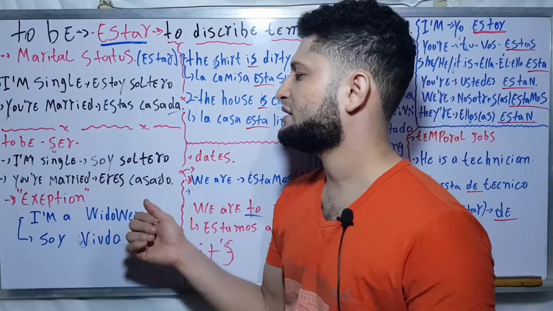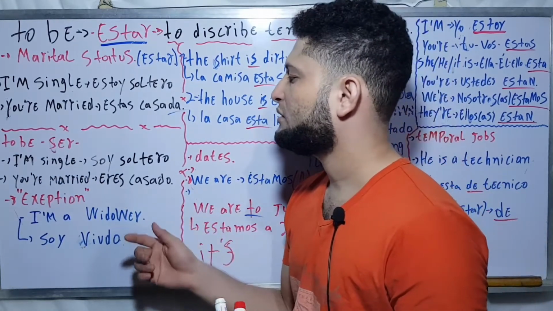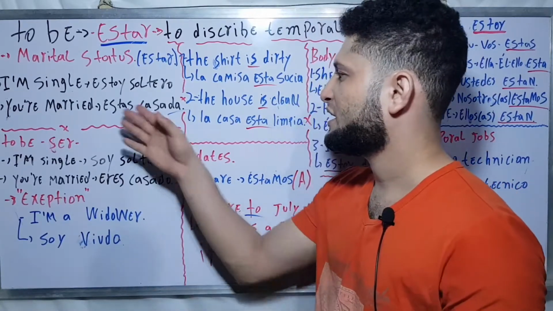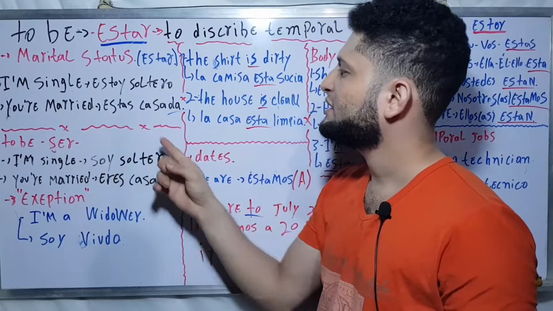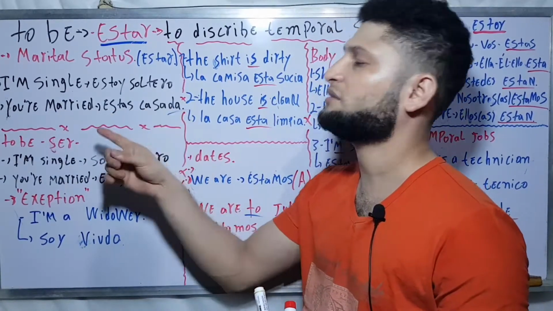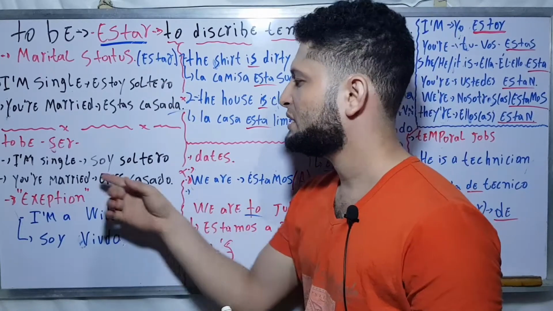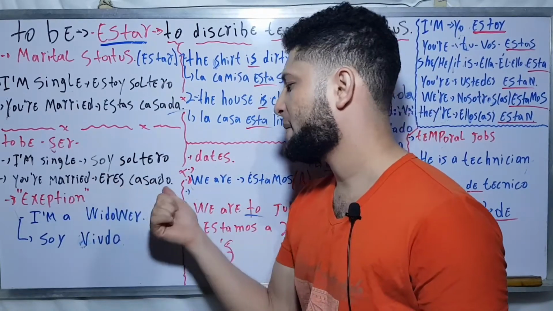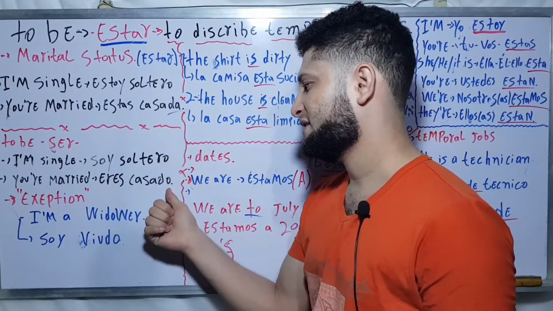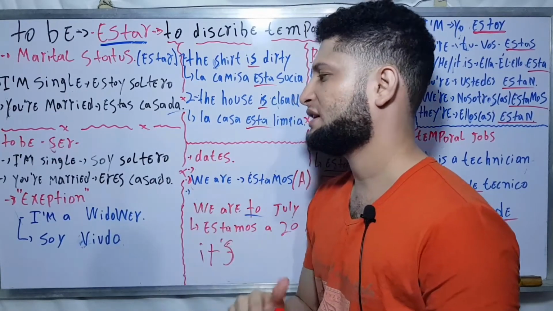In this case, I'm speaking about a man. In our previous one here is casada with the letter A. That means that person is a girl. In this case is a man, because it's not with the letter A at the end, it's with the letter O.